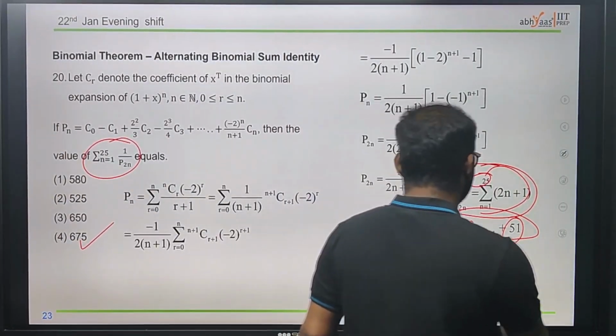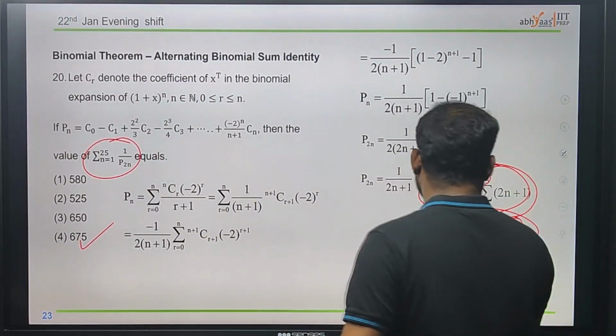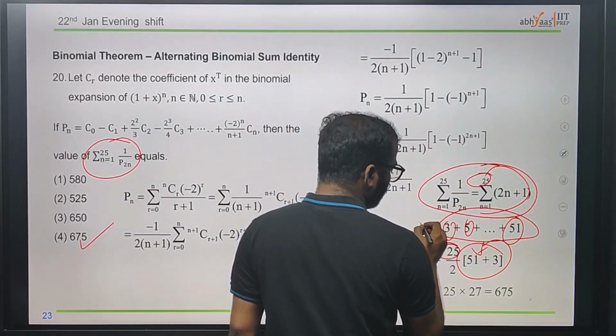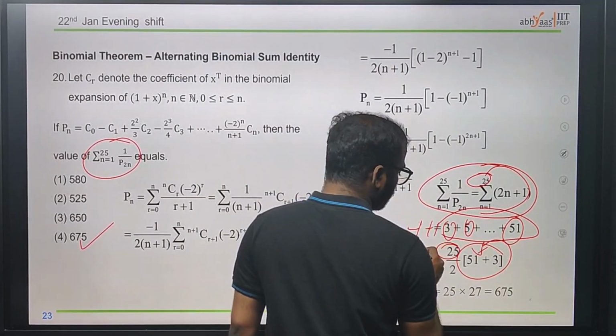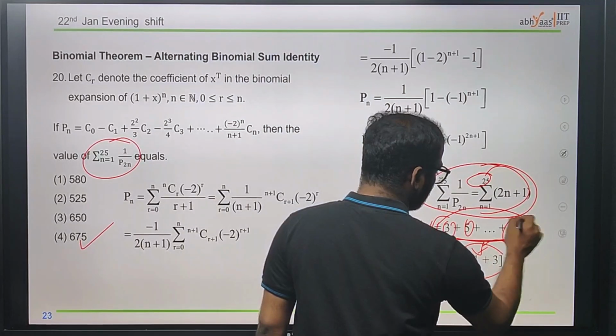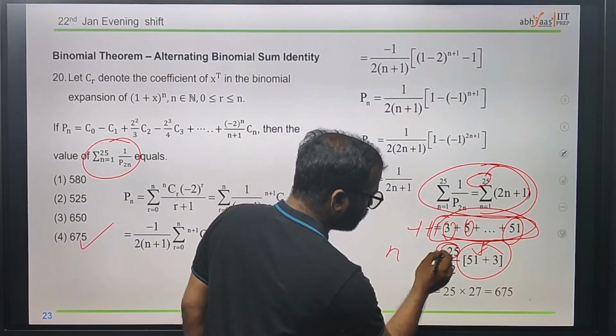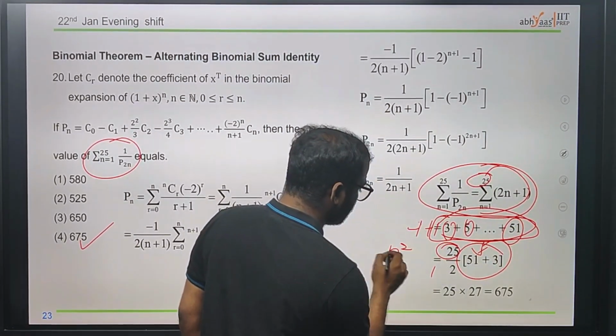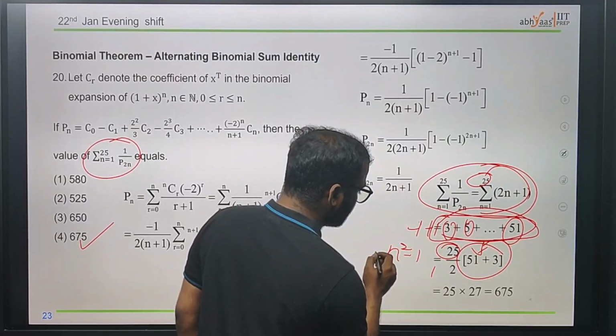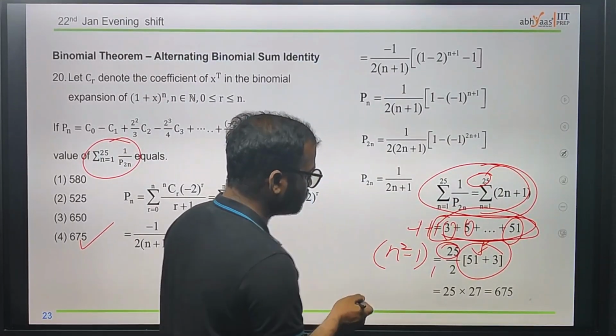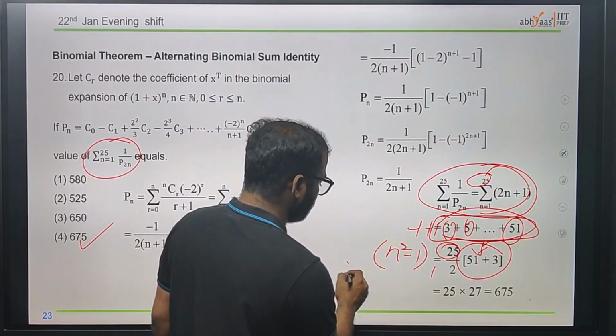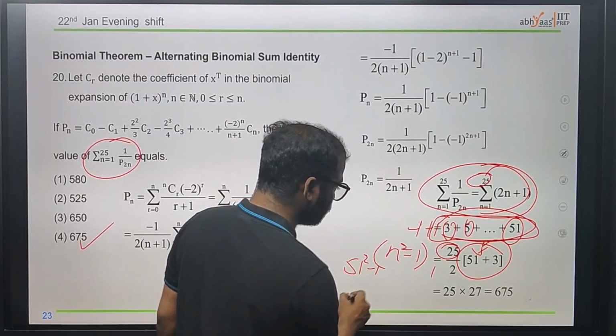You just find the nth term here, and you can easily find it. We can make it like 1 plus or minus 1. If we observe this, we will have an n square type, minus 1, like 51 minus 1.